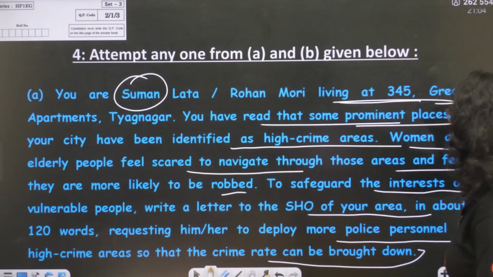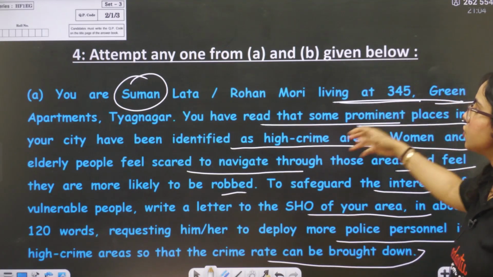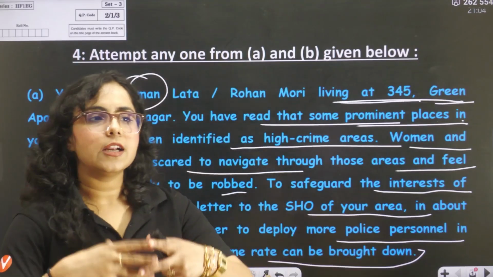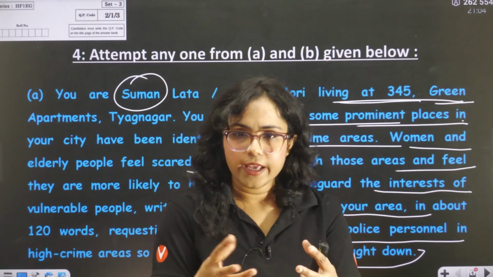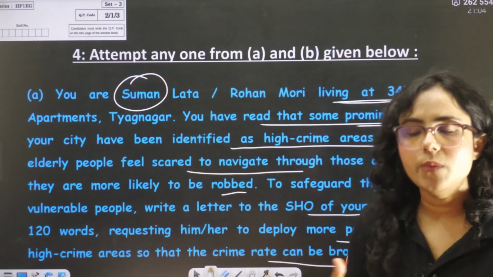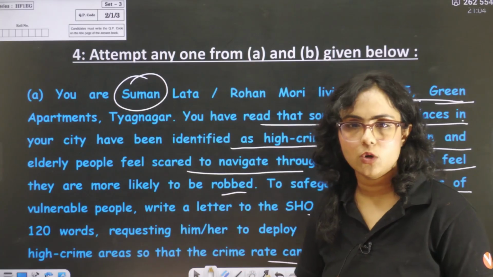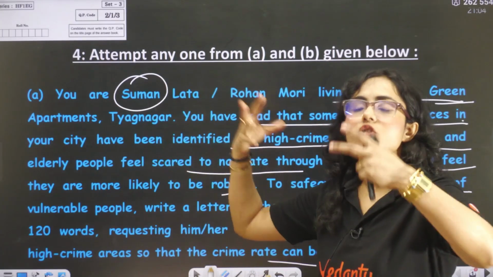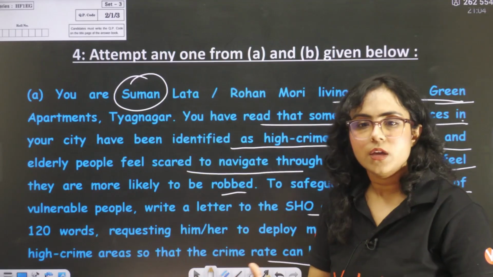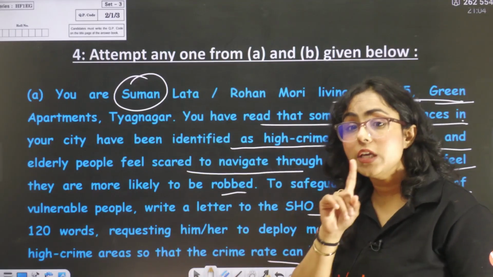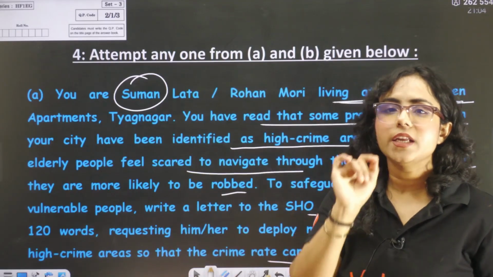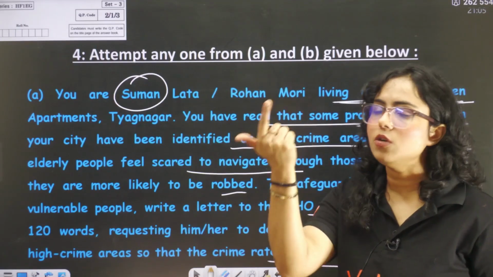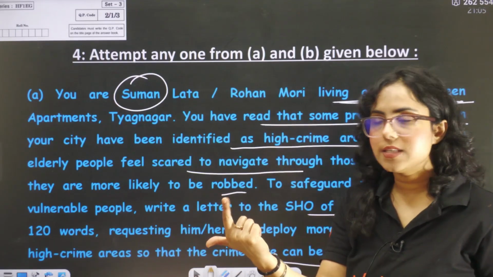Like, you have to read that some prominent places in your city have been identified as high crime areas. So what you are saying is that there are so many people out there, like women and elderly people, who feel scared whenever they go out because of all these crimes taking place in these areas. So you are basically requesting the SHO. So we know now the designation, right, to whom we are writing this letter, to the SHO.